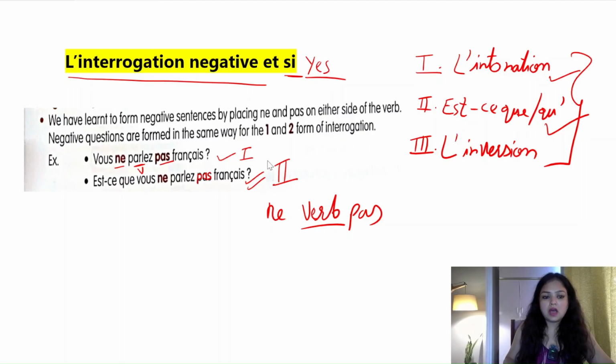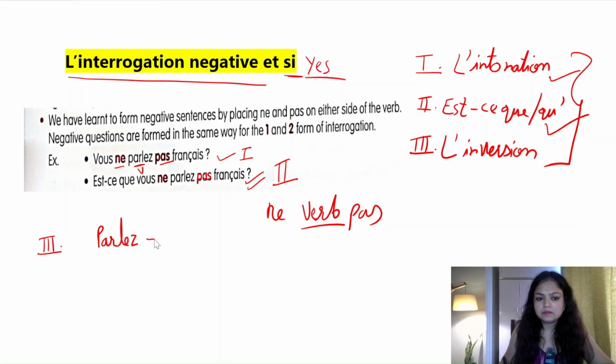Now when you have your third form, which is inversion, how are you going to place ne pas? For inversion, we know that we take the verb first. Take this example: parler, vous, and then français. This is the way. Now if you have to make it negative, you are going to add ne pas.